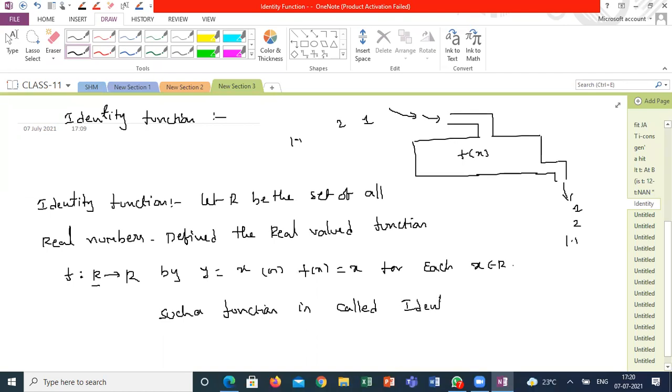Identity function means whatever the input of the function is, the output is also the same.